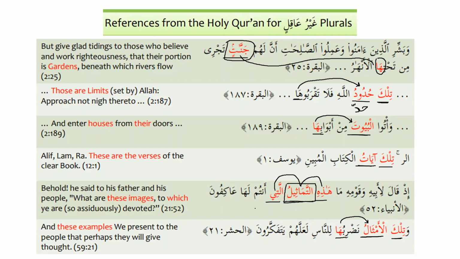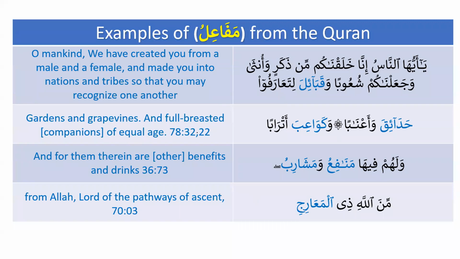Now here, I would like to show you, as I told you in the beginning of the lesson, the examples of mafa'ilu from the Quran, the pattern of mafa'ilu. يا أيها الناس إنا خلقناكم من ذكر وأنثى وجعلناكم شعوبا وقبائل لتعارفوا.